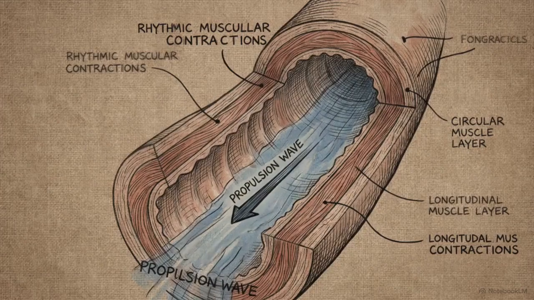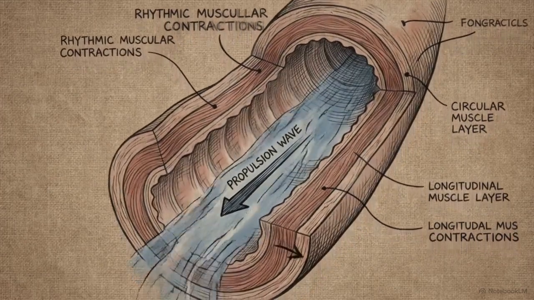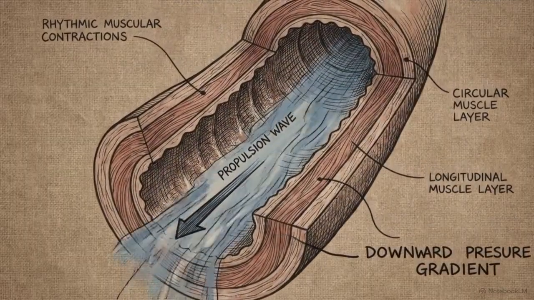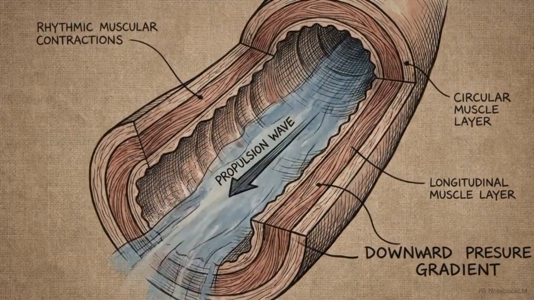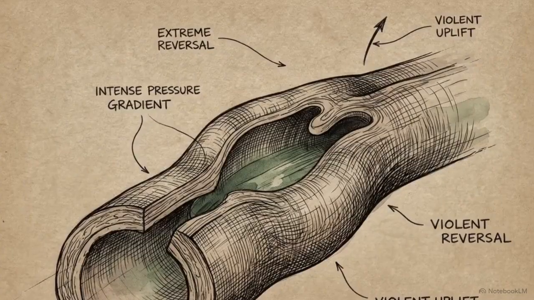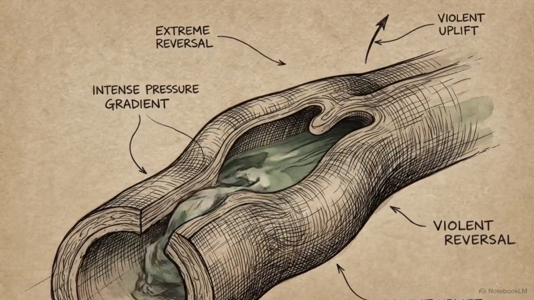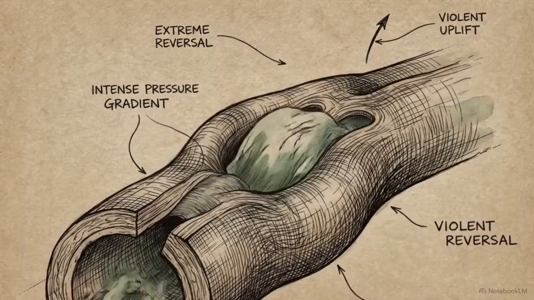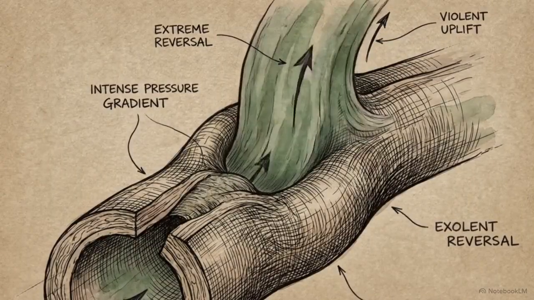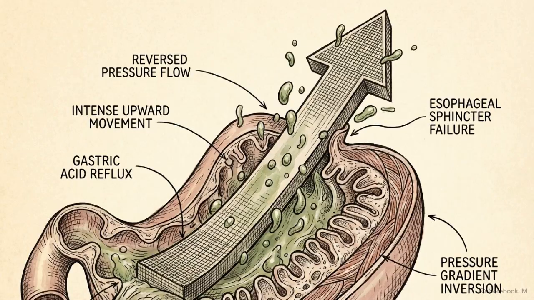Under normal physiological conditions, the human gastrointestinal tract operates on a strict pressure gradient. It utilizes highly coordinated peristaltic waves and specialized sphincters to move matter, propelling it strictly downward through a one-way system. Reversing this flow requires immense physical force. The body must halt the baseline peristaltic rhythm, overcome the resting tone of multiple sphincters, and drive matter upward against